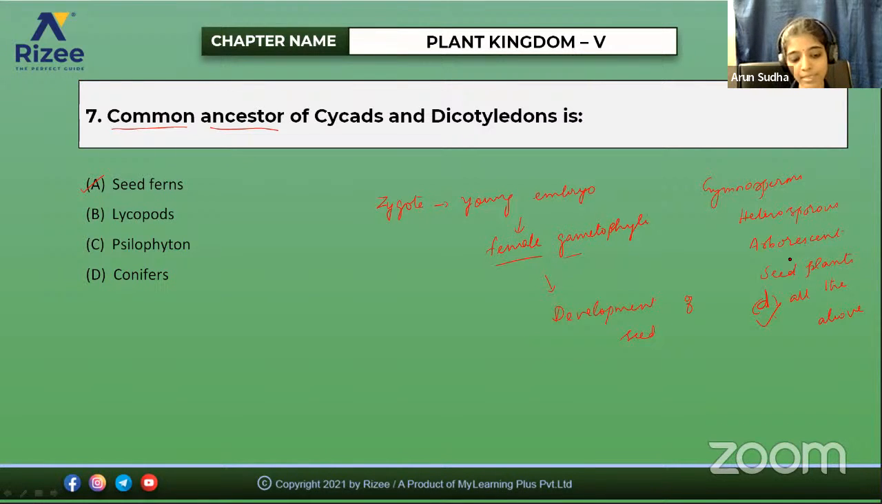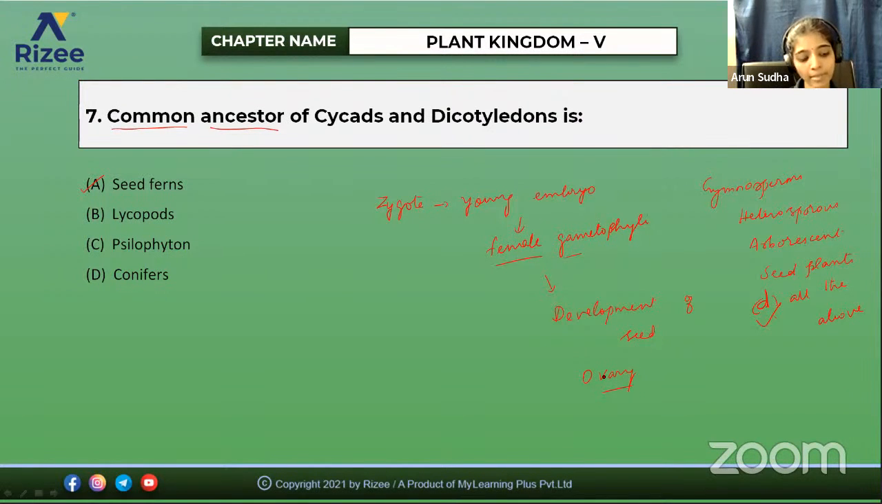So then the next question is: gymnosperm plants do not produce fruits because they do not have, the first option is ovary, second is gametes, third fertilization, and fourth, none of these. Why do they not produce fruits? Because they do not have an ovary. So are you clear? Ovary is the correct option. No ovary, so they do not produce fruits.